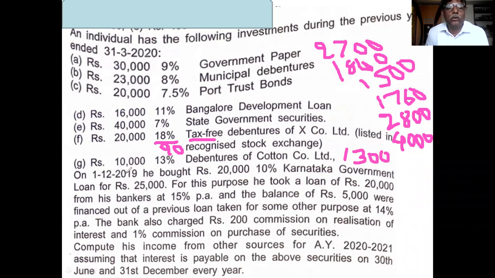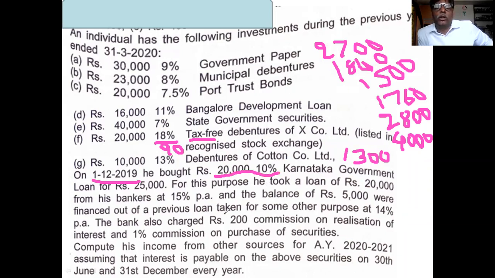On 1/12/2019, he bought 20,000 10% Karnataka government bonds. What is the date of purchase? Date of purchase is 1/12/2019. Bought rupees 20,000 Karnataka government loan.